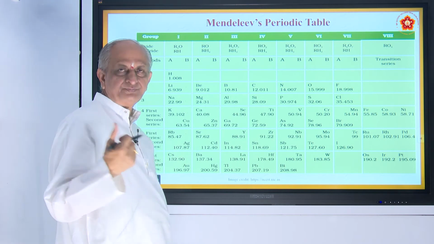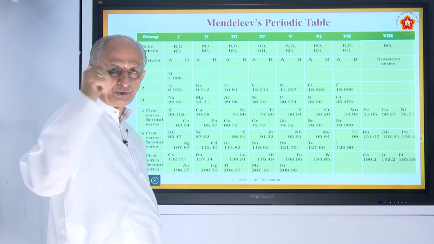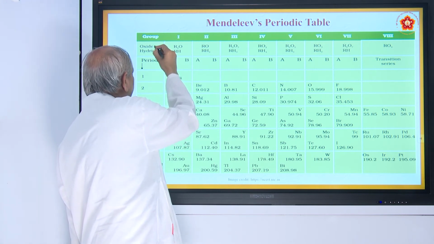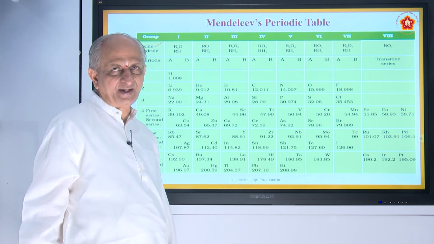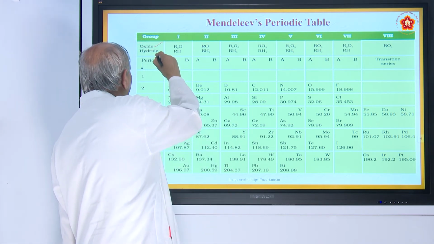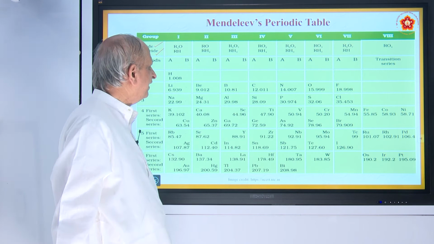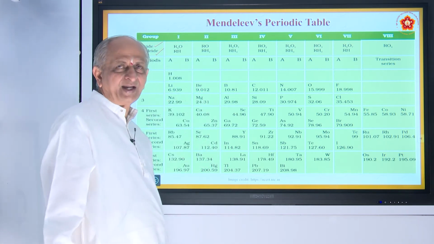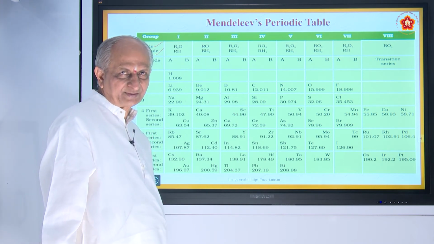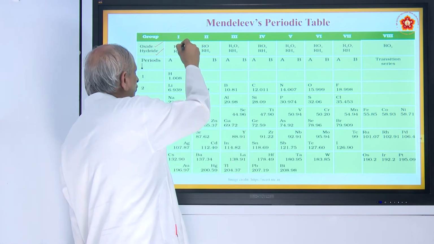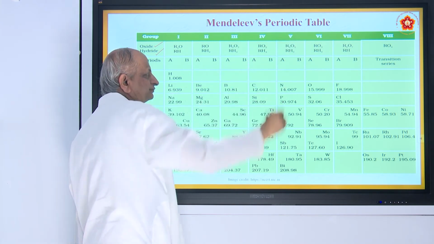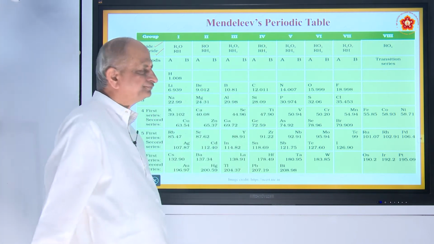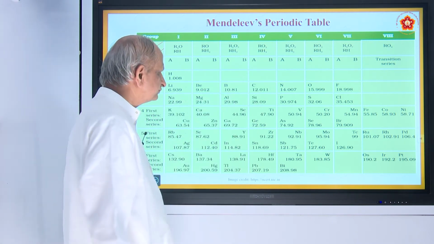How could he do this? The first and foremost thing was, he studied the combination with oxygen, and the compound is called an oxide, and the combination with hydrogen was called a hydride. He defined it as R2O. R represents an element, usually metals or non-metals also. O means oxide, these are all oxides, and this RH, RH2 and so on are called hydrides.